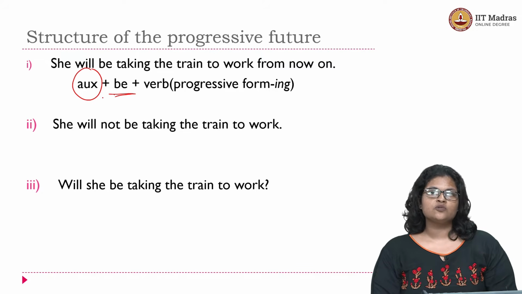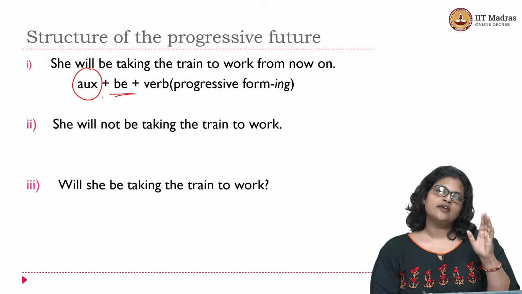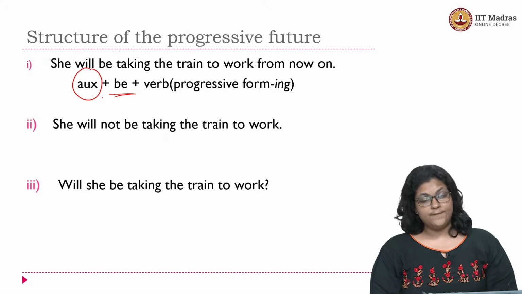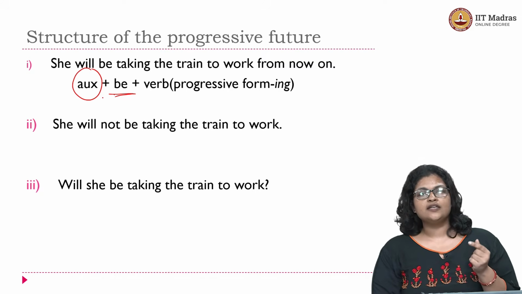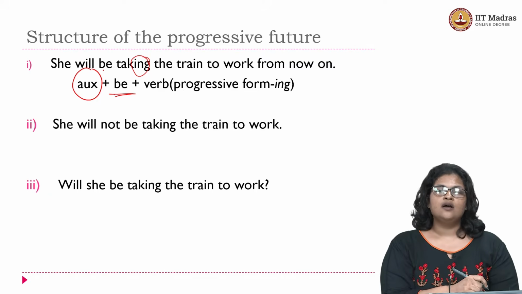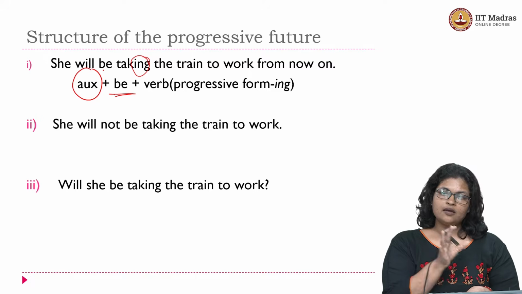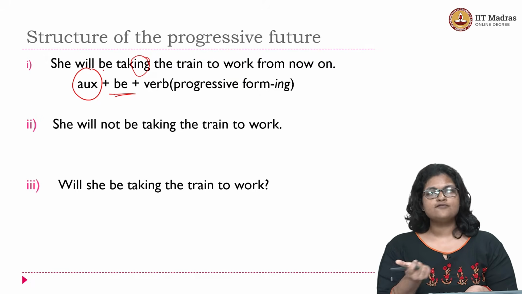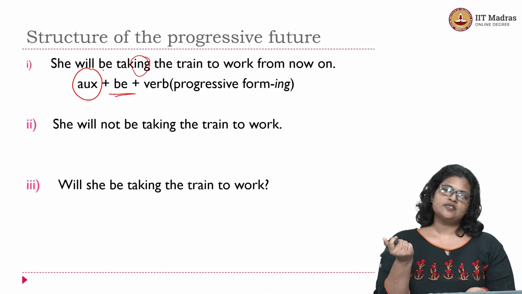In the previous case, you saw that it was have, the auxiliary verb have. In this case, the tense forming auxiliary verb will is followed by be, followed by your main verb in the progressive form, that is ing. So the ing that you see here is the one which is responsible for adding the progressive aspect to the main verb, right? So will, be, taking. Tense forming auxiliary will followed by be, followed by the main verb with its ing marker indicating the progressive form, okay?